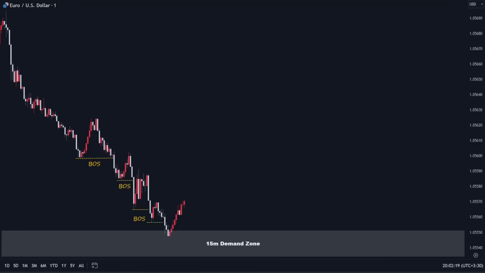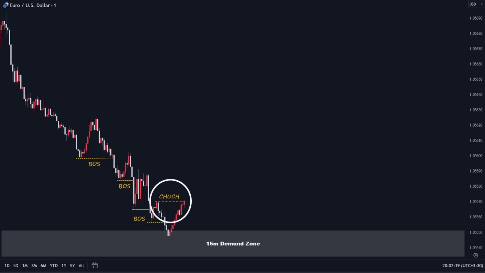Here we have the 1-minute time frame on the screen. We see that the price was in a downtrend and had created a series of BOSs until it reached the 15-minute time frame's demand zone. After tapping into the demand zone, the price reversed its direction, subsided its bearish momentum, and then started to push upside with inefficiency. It created a change of character by breaking and closing above the most recent structure.